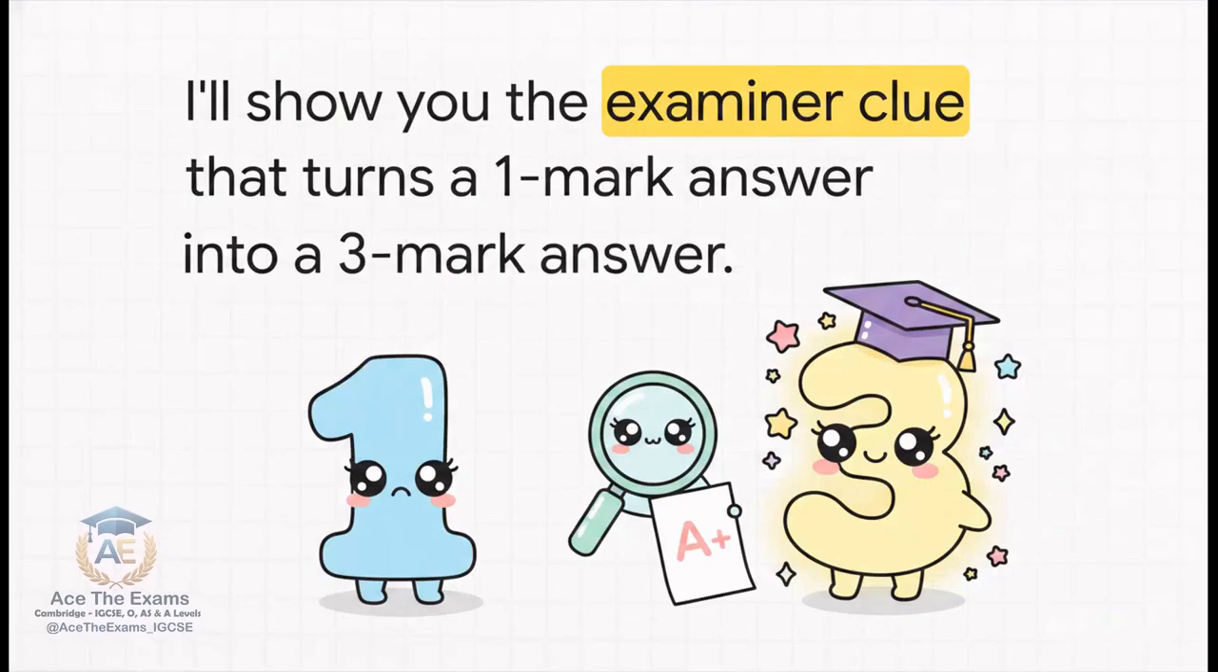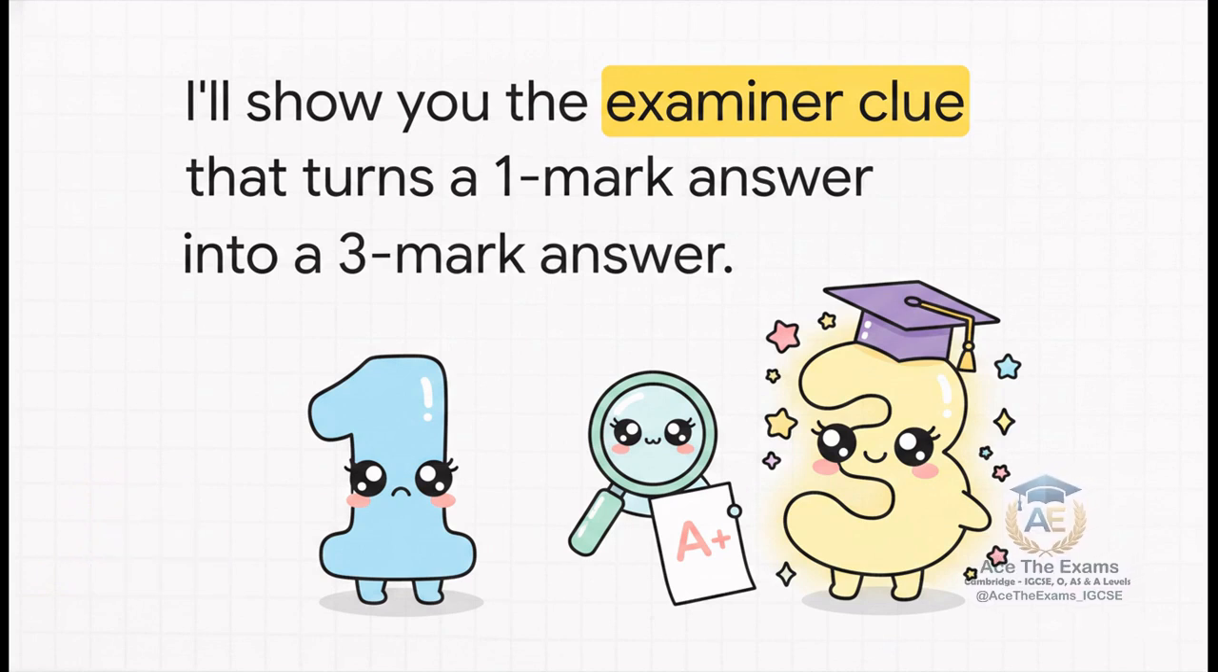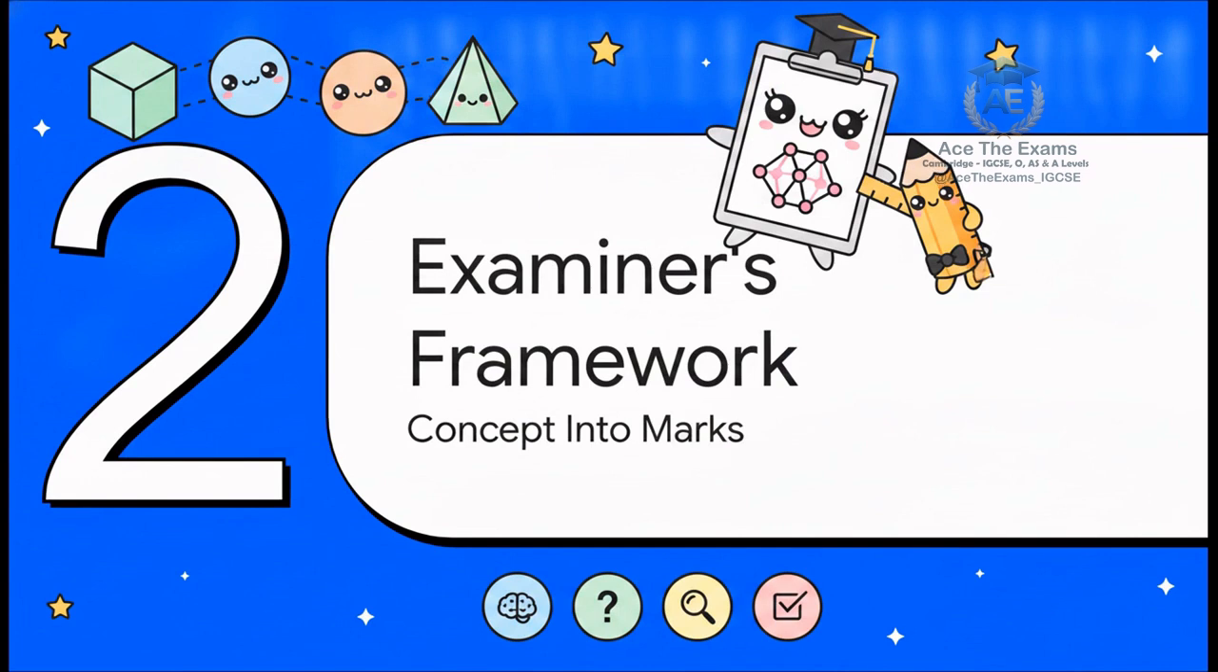In a moment, I'll reveal the exact examiner clue that transforms a standard 1-mark answer into a flawless 3-mark answer. If you miss this, you're leaving easy points on the table. But first, you need the underlying framework that makes that specific clue incredibly obvious. Section 2. The examiner's framework, transforming concept into marks.